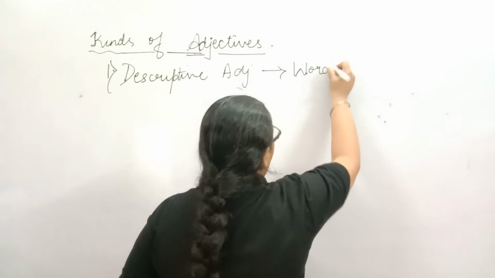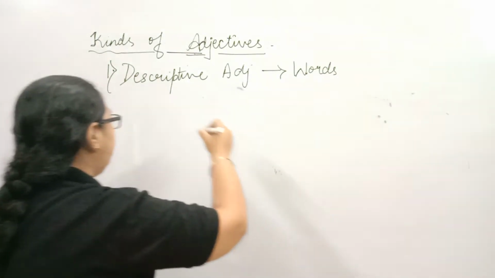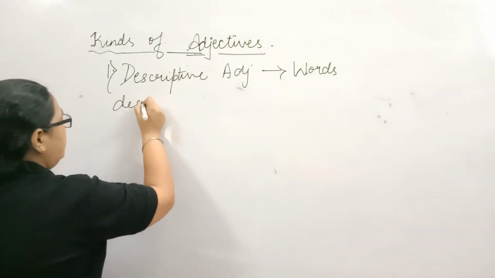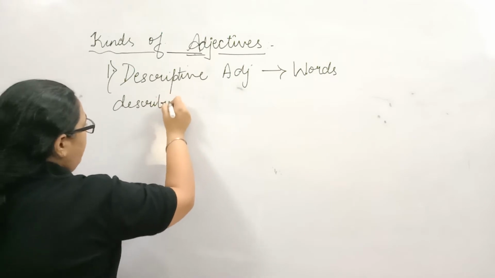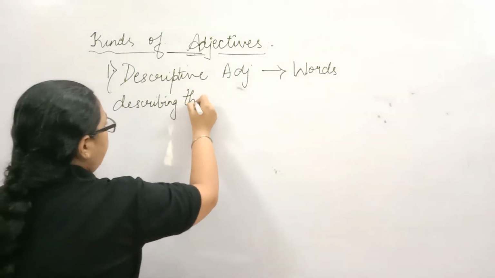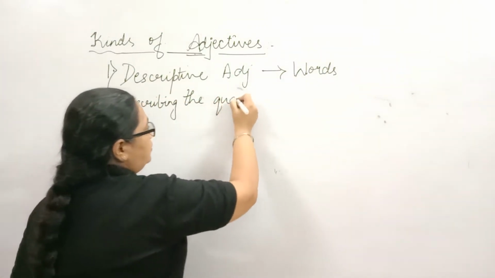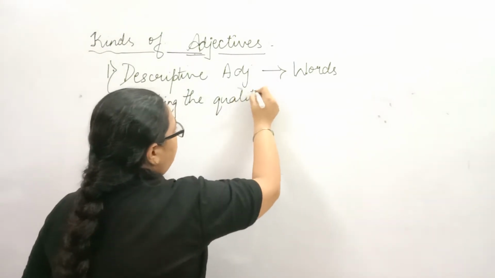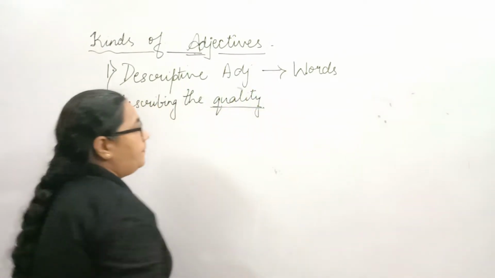Words describing the quality. Now here I would like to emphasize on the word quality.